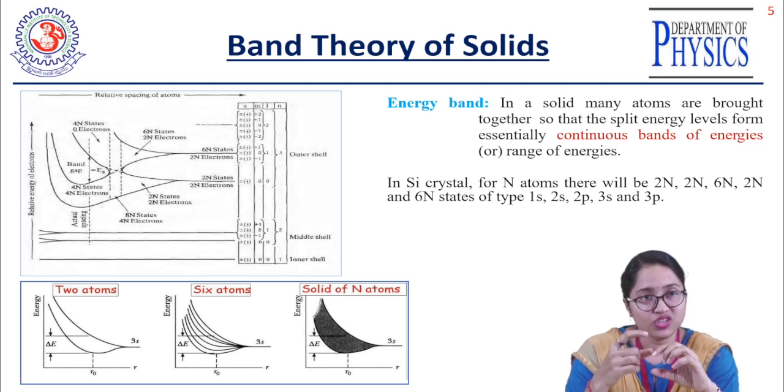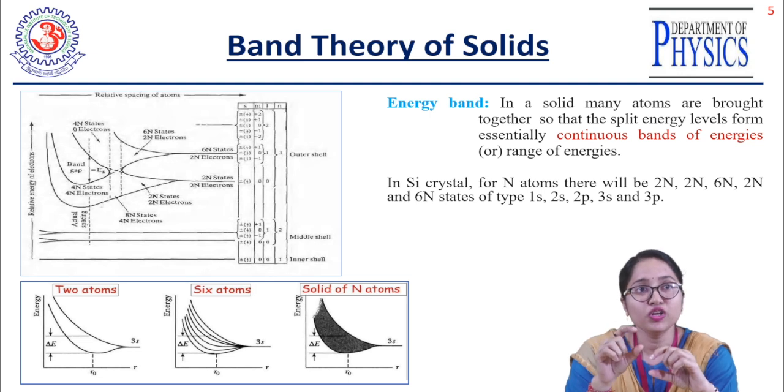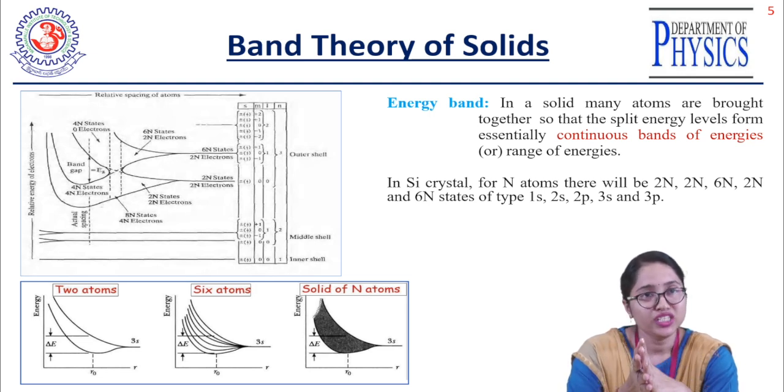If there are extra electrons, they can later go to the upper energy level. But in the lower energy level, 4n states are present and 4n electrons are also present, so they occupy the lower energy band, and the upper energy band will be completely empty.